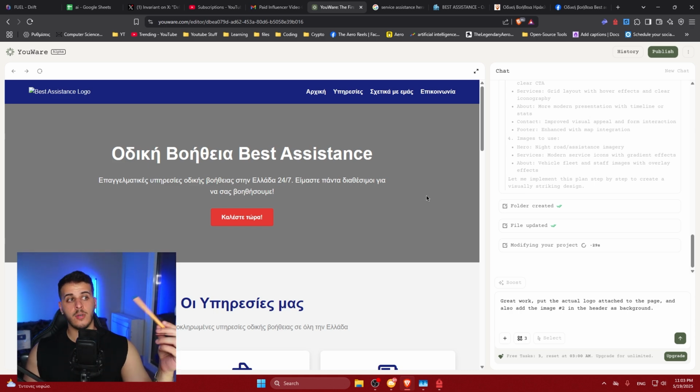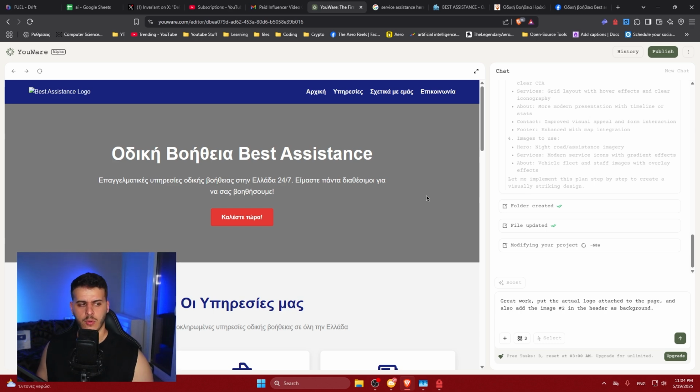Now think about if you could automate this process and literally hire workers to do most of that, or maybe run YouWare in parallel with multiple chats or use multiple tools for this. You could literally generate 100 websites in 1 hour and just send cold emails to people and try to sell them the website. And you only have to sell one every single day. And at the end of the year, you would have made like 30K minimum. So, this is amazing. Maybe I should actually go ahead and do exactly that.